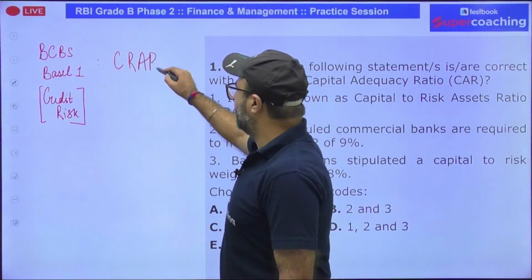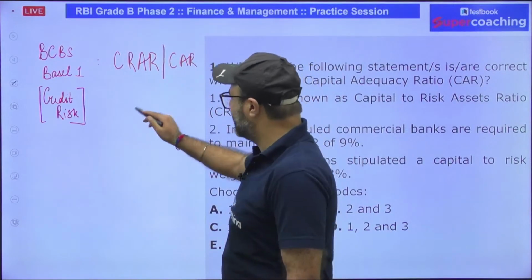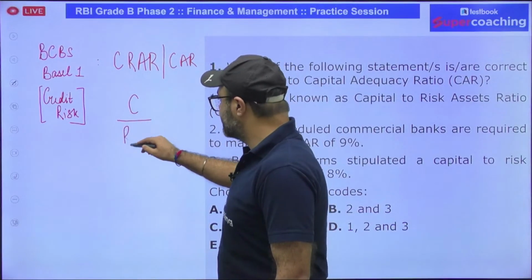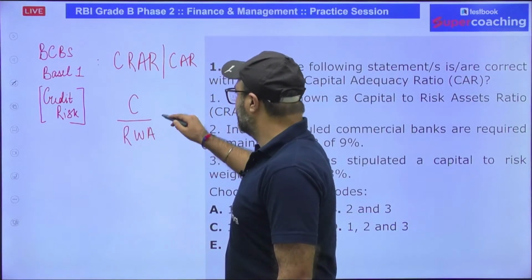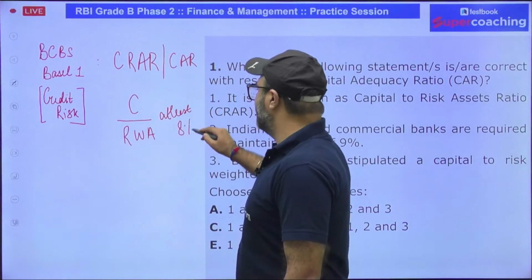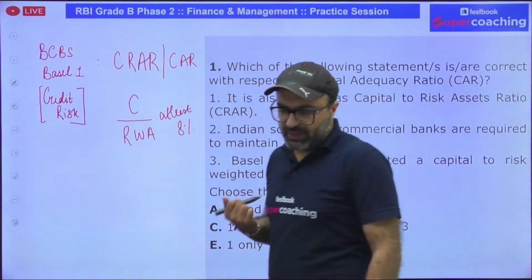What is capital to risk-weighted asset ratio, or what is capital adequacy ratio? It is basically the ratio of bank's capital against the bank's risk-weighted asset, and it should be maintained at least 8% according to Basel I norm when it was introduced. Now let's check out the questions on the same.